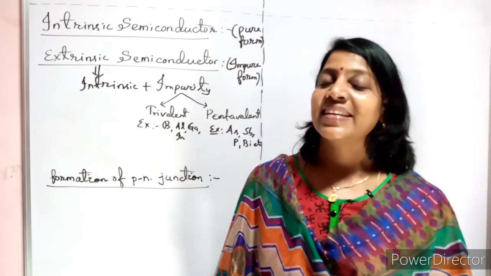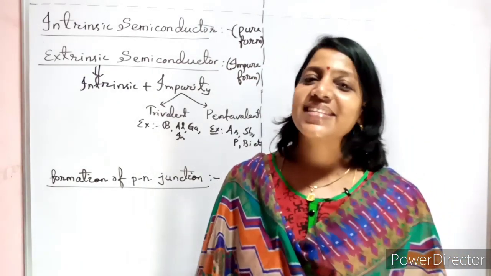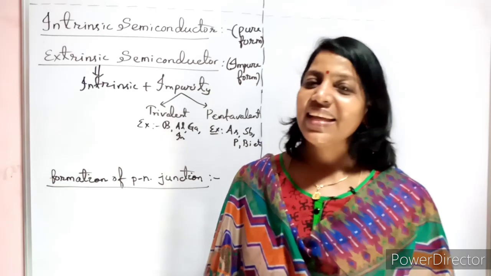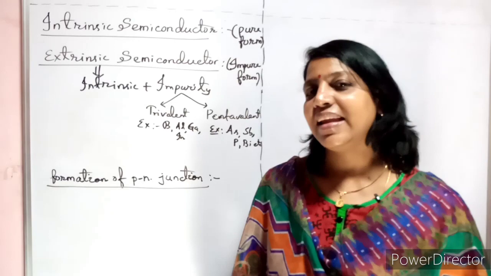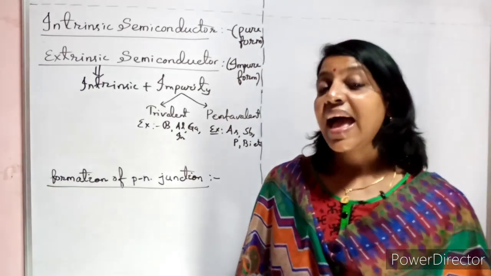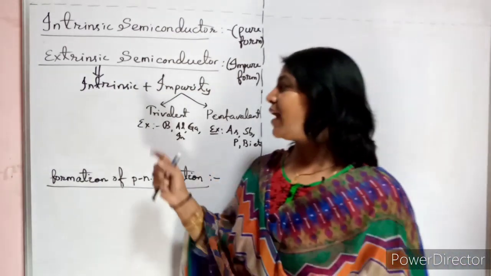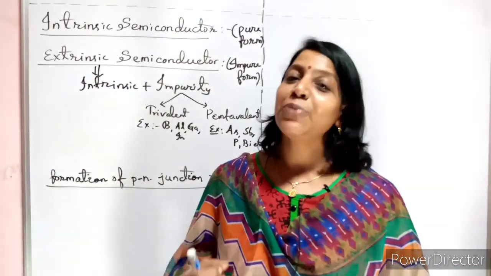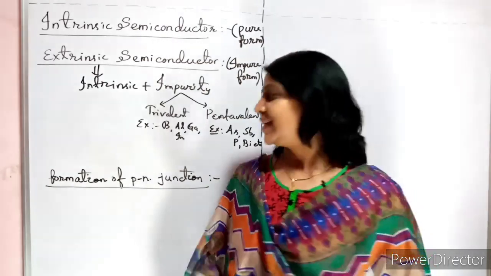What is the second reason? Leakage current is very low. Third, it is less sensitive. Those are the main reasons why silicon is highly preferred. That does not mean germanium is not used. Germanium is used for high frequency applications. Now let us see what will happen if you add trivalent impurity and pentavalent impurity.